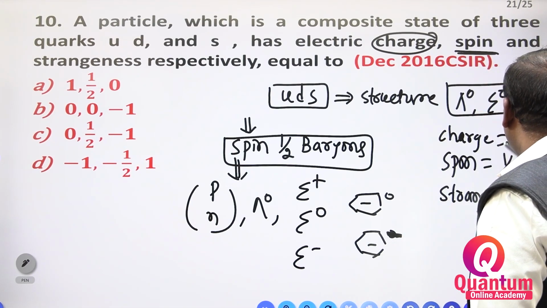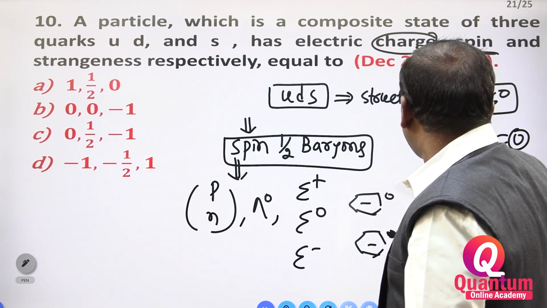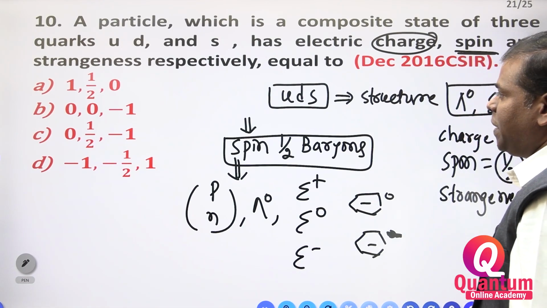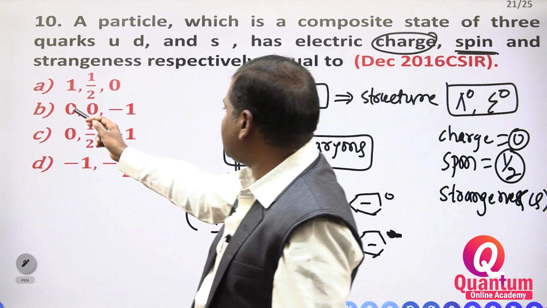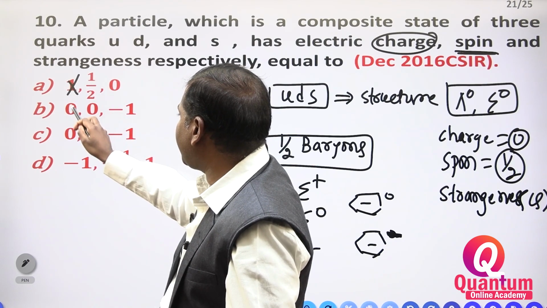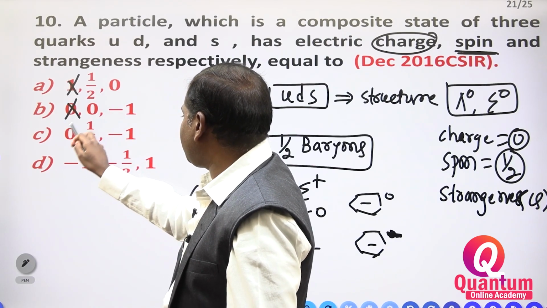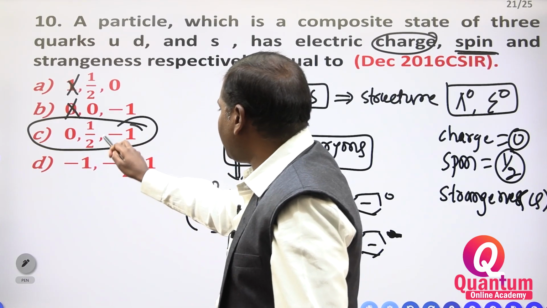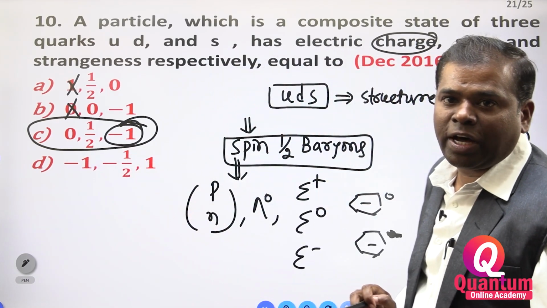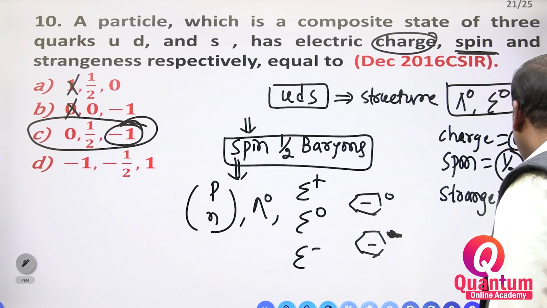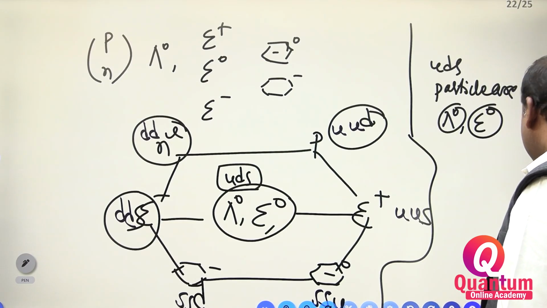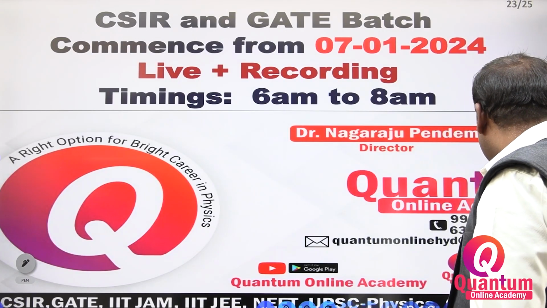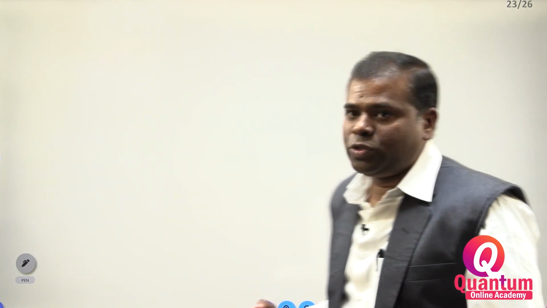Spin is equal to 0 and charge is equal to 0. Spin is equal to 1 by 2. Charge is 0. This is not correct. This one you have to see; this one you directly have to take. But how do we get the minus once you have to see. How do we calculate the strangeness?